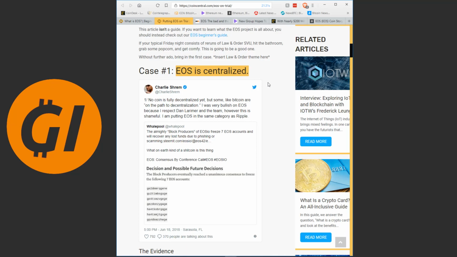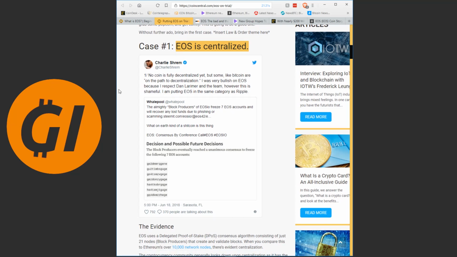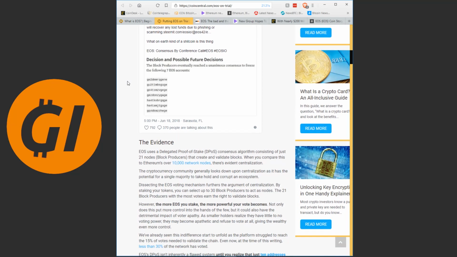Let's look at the actual points made here. Now there's a tweet quoted. "No coin is fully decentralized yet, but some like Bitcoin are on the path to decentralization. I was very bullish on EOS because I respect the team. However, this is shameful. I'm putting EOS in the same category as Ripple." Charlie Shrem. And the reason he is putting it in the same category as Ripple, calling it too centralized, is that EOS froze 7 accounts because their funds were phished or scammed from them.